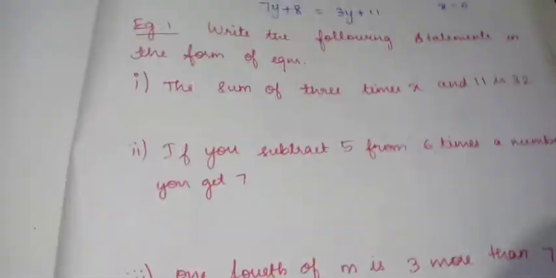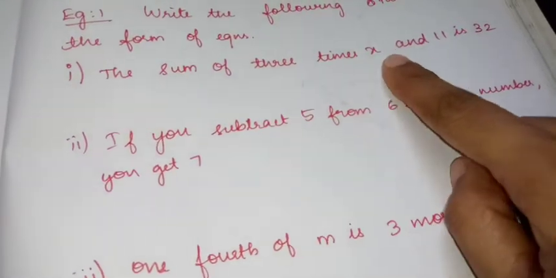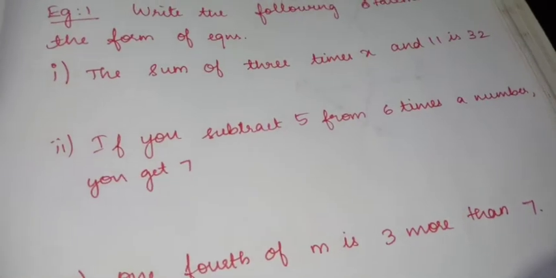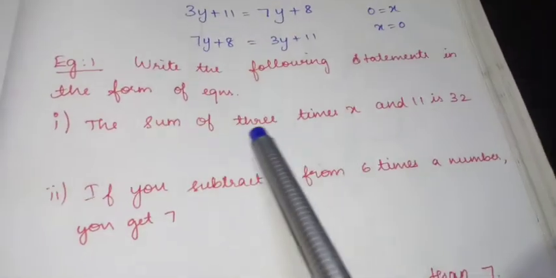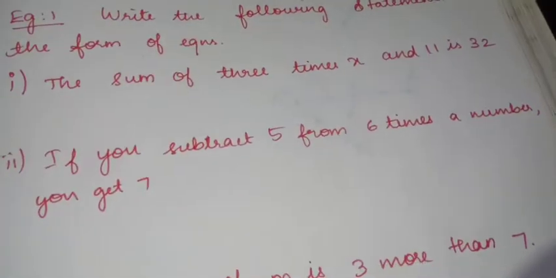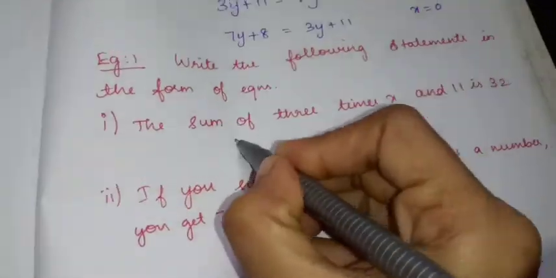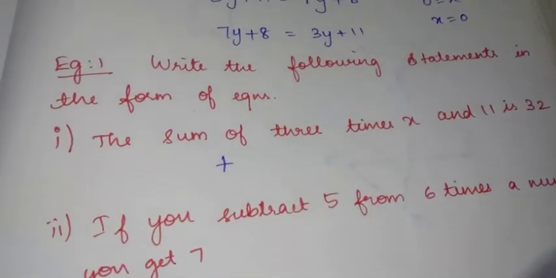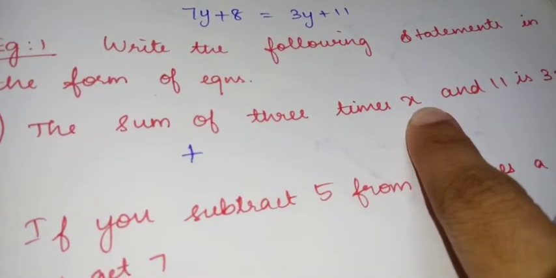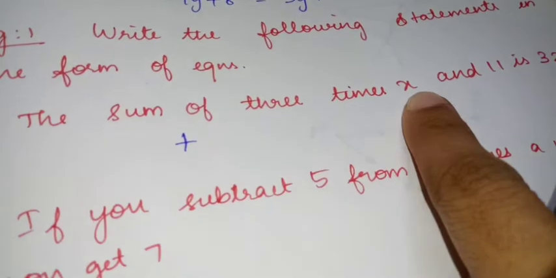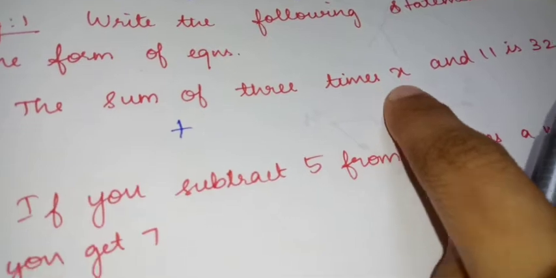Okay. See, in the first subdivision, the sum of 3 times x and 11 is 32. So what do we have to write? They have given a statement, children. This is a statement and we are going to write the equation for that statement. Okay. What are they saying? Sum means plus, you know, right? 3 times of x. So 3 times of x means 3x. Do you remember? 2 times of x is 2x. 5 times of x means 5x. So 3 times of x is 3x.